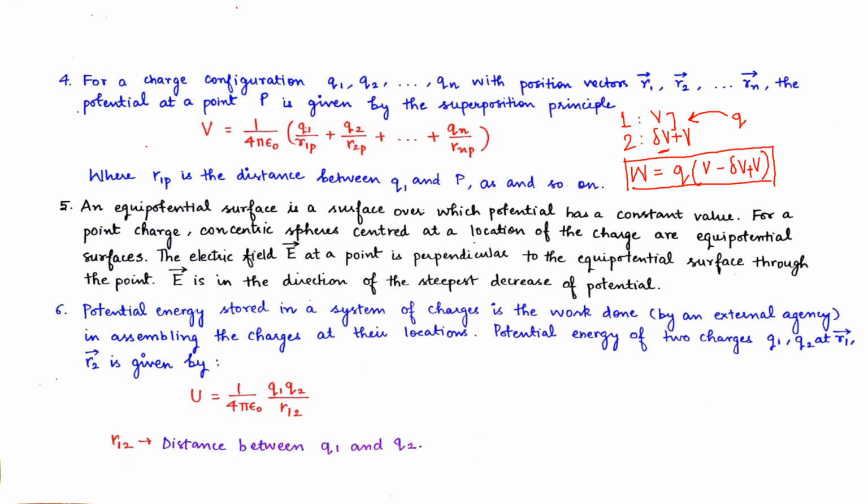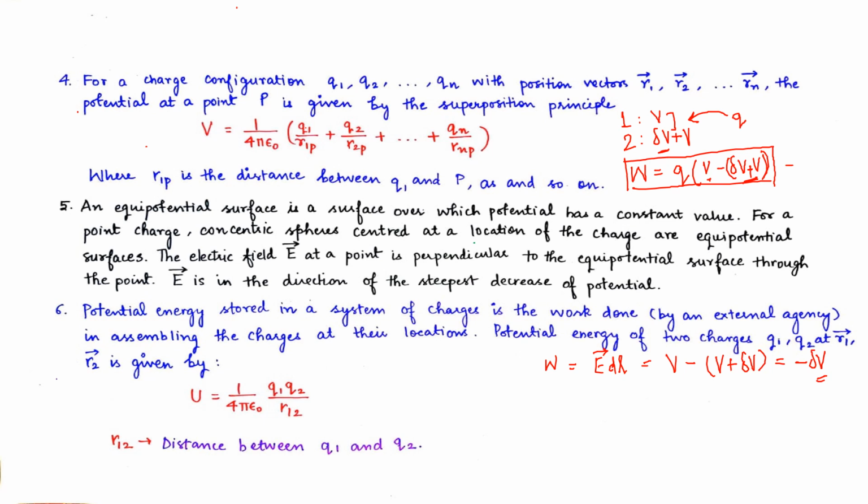Now, as this is the potential difference, this difference can be defined on the basis of the electric field also. This will be equal to our electric field E del L, which equals V minus (V plus del V). This will give us the value of only minus del V. This is in a bracket, this is one unit, this is another unit. So we will receive only this much amount. This is again equal to the work done.